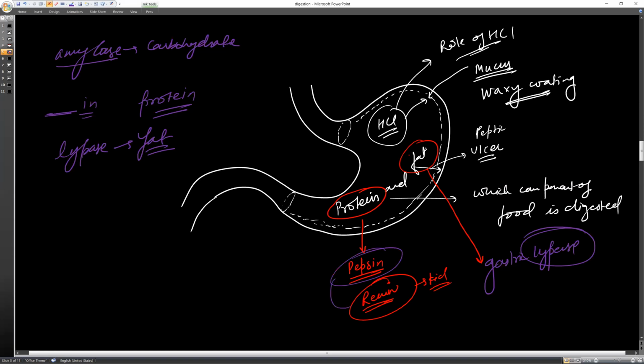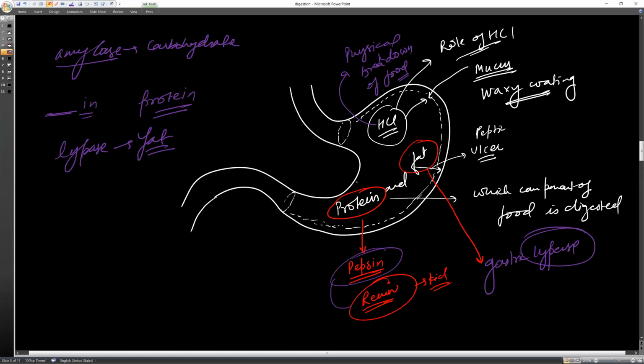Now here is one thing: what is the role of HCl? HCl actually helps, first of all, in the physical breakdown of food. And second, it provides the acidic medium for the action of pepsin.